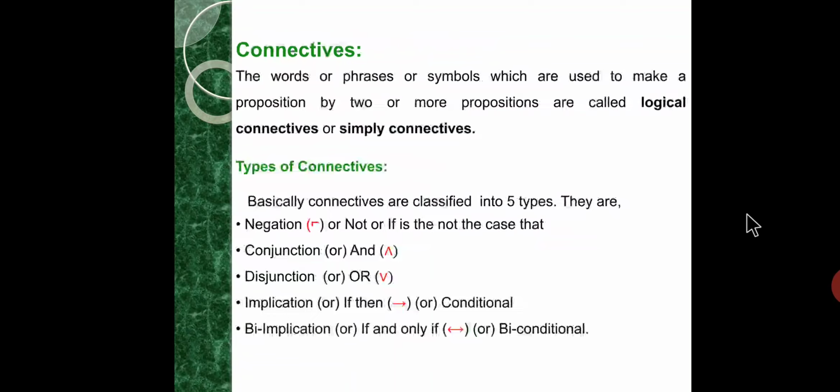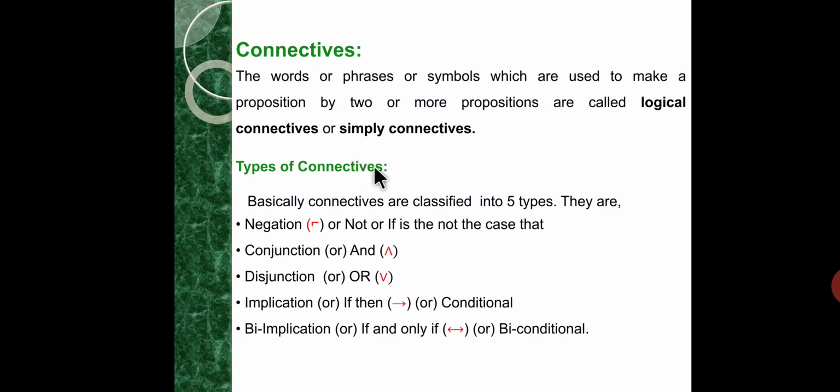So next one, connectives. Now we will discuss connectives used to form compound statements. The words or phrases or symbols which are used to make a proposition from two or more propositions are called logical connectives, or simply connectives.